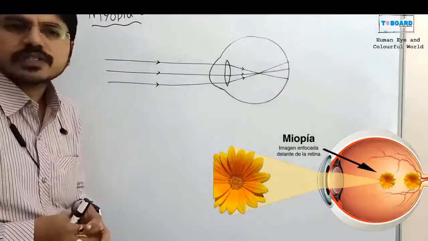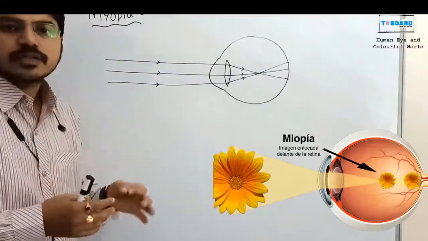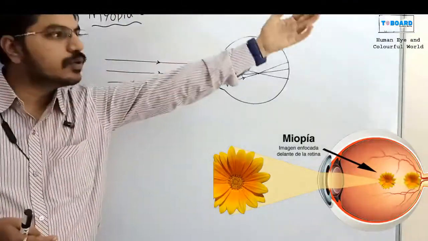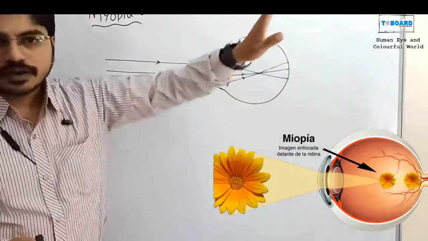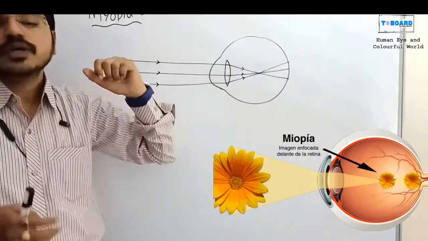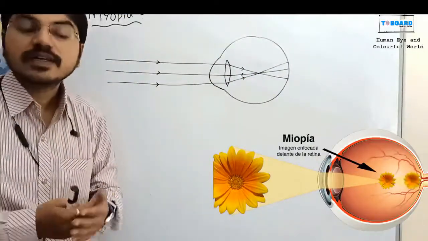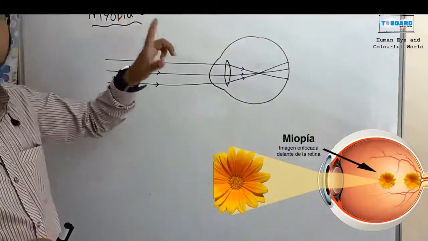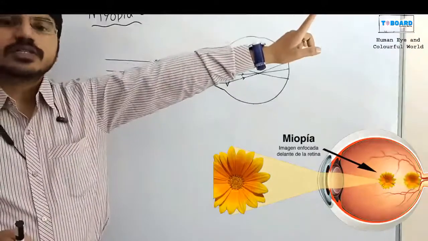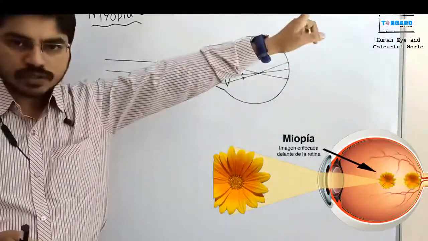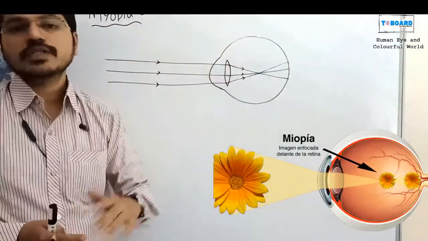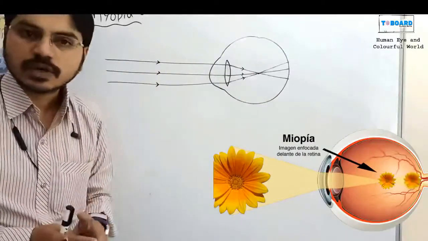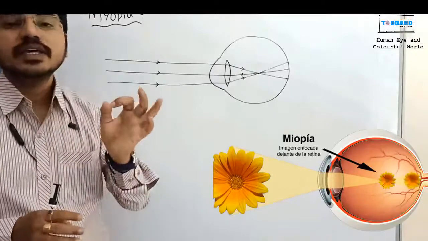What is myopia? Simple logic: some people cannot see long distance objects. They are able to see nearby objects only. People who cannot see long distance objects, that is called myopia. Another name for it is nearsightedness.